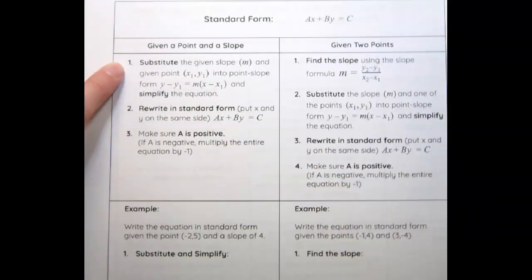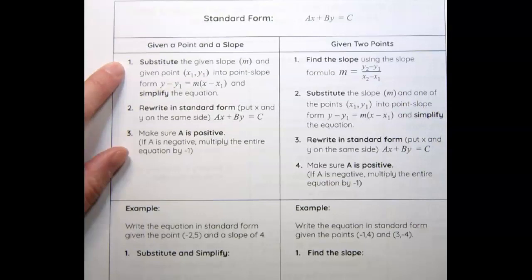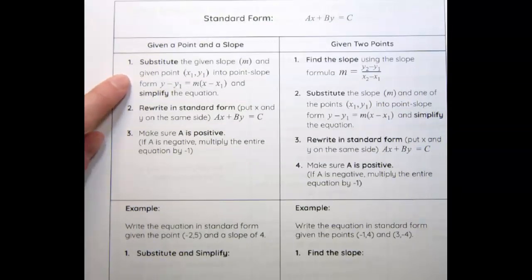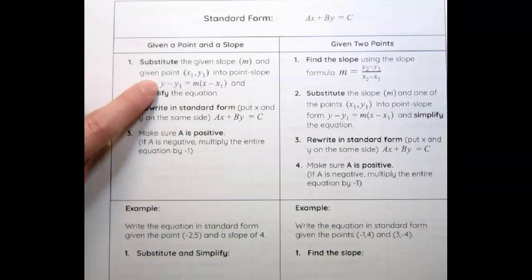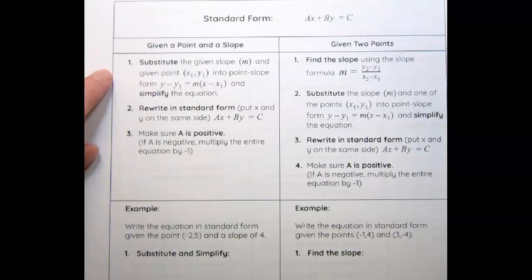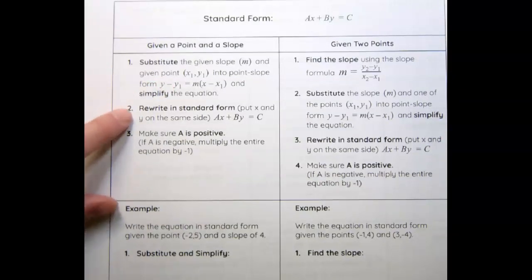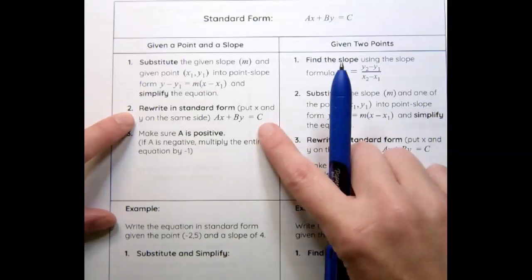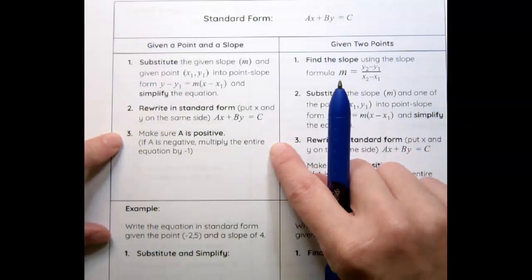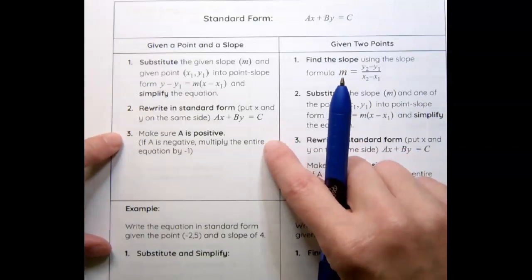So the first step is to substitute the given slope m and the given point x1, y1 into point-slope form, where it is y minus y1 equals m times x minus x1, and then simplify the equation. The second step is to rewrite in standard form and make sure you put x and y on the same side. The third step is just to make sure a is positive. You will not always have to do the third step.